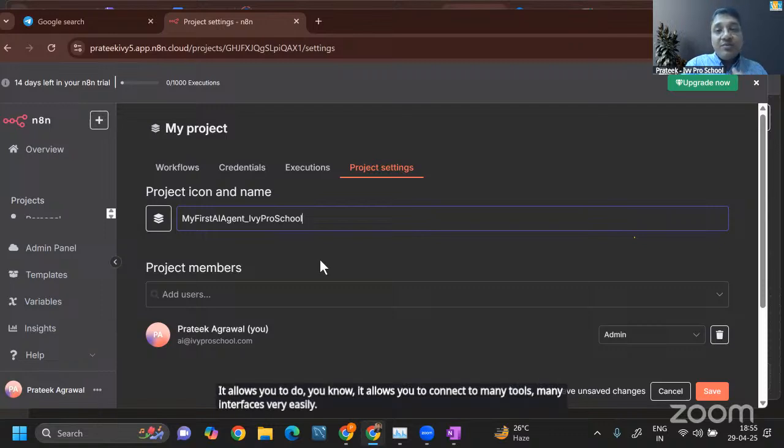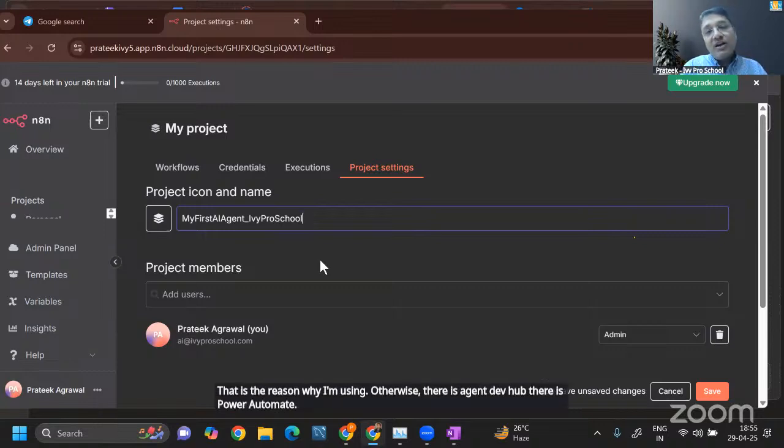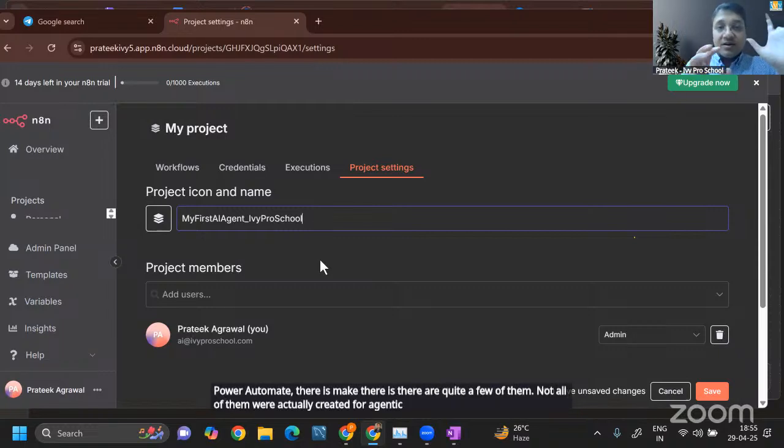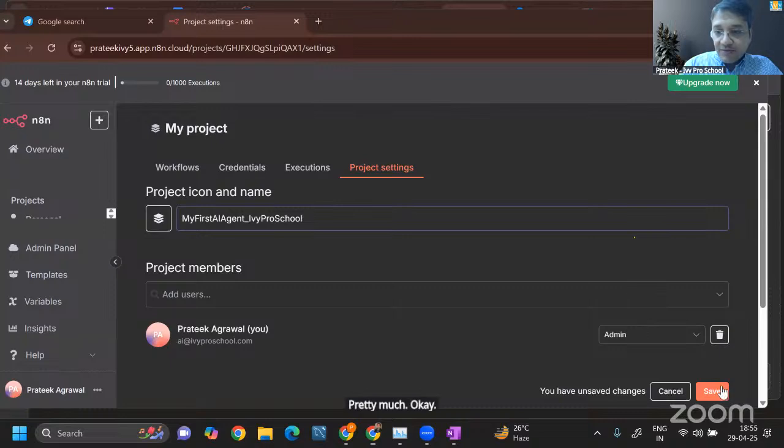Otherwise, there is Agentive Hub, there is Power Automate, there is Make, there are quite a few of them. Not all of them were actually created for agentic processes. But here I like N8N pretty much.